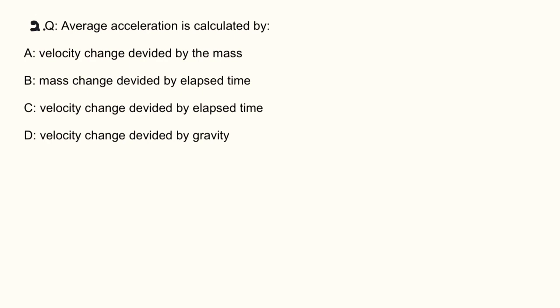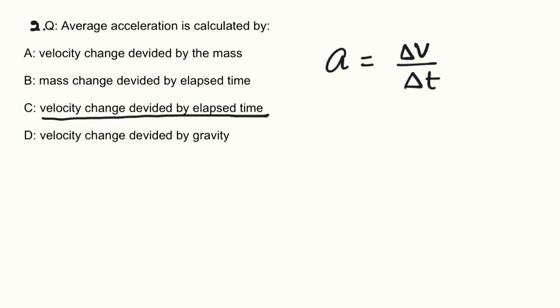Average acceleration is calculated by. So how can we calculate the average acceleration? As I told you just now, the average acceleration is change in velocity divided by time, the time interval. So look at the options here. As you can see, velocity change divided by elapsed time, that is the proper answer. So we can mark option C as the correct answer. Understand? Remaining options are not correct here. Now let's look into the next question.